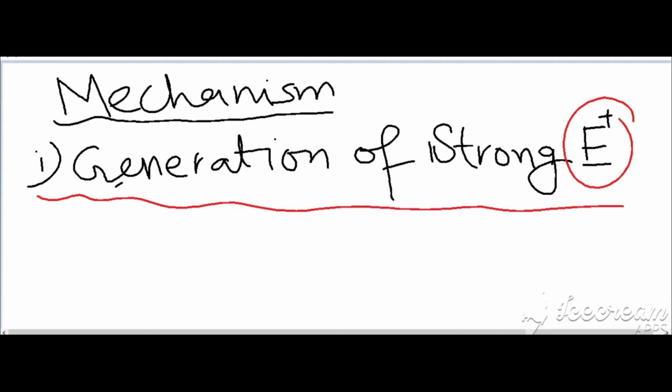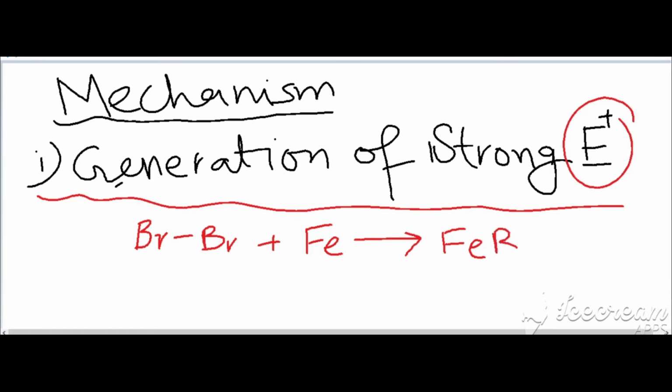We will discuss the general mechanism with the help of halogenation, that means electrophilic substitution of hydrogen with halogen. We will take Br2, bromine, and add iron to it. First it will form FeBr3. That FeBr3 again reacts with Br2.